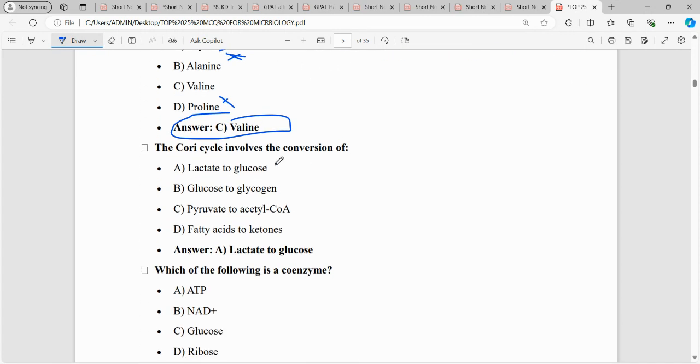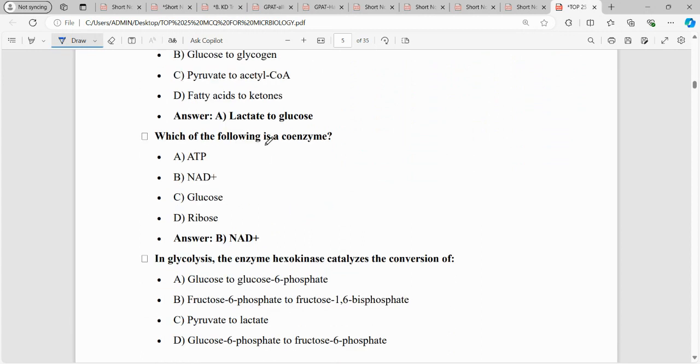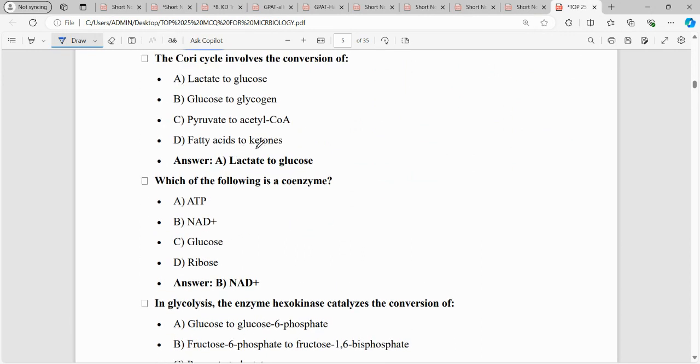Next, the Cori cycle. The Cori cycle is related to the liver and involves conversion of lactate to glucose. We all know that in glycolysis there is formation of pyruvate in aerobic conditions and lactate in anaerobic conditions. So the right answer here is lactate to glucose.